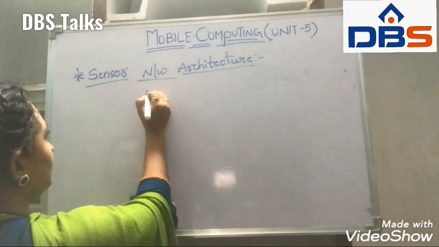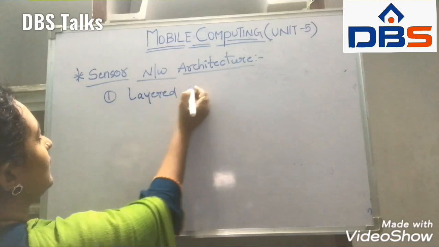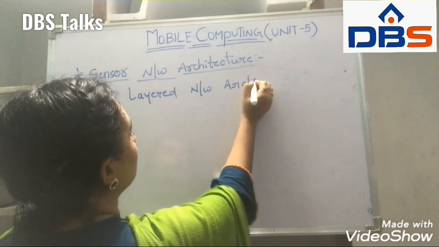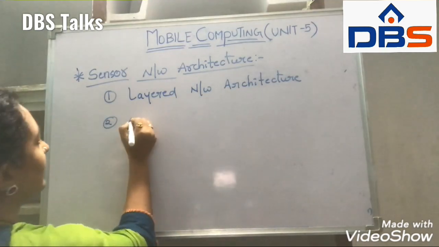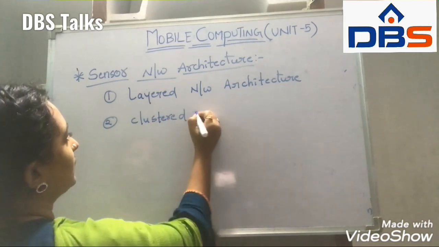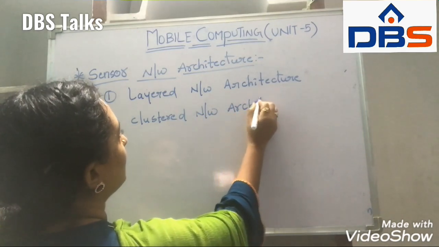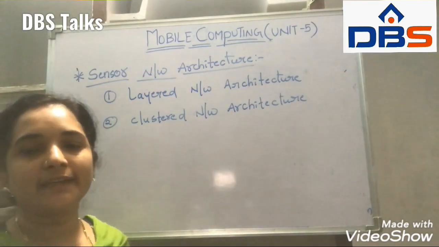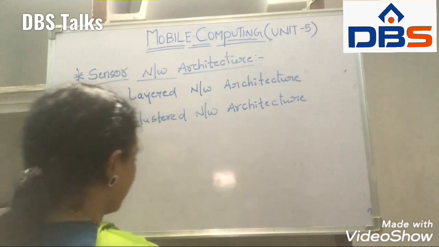The first one is layered network architecture. The second one is cluster network architecture. These are the two types of architecture that occur in sensor network architecture. Coming to the first one, layered architecture.